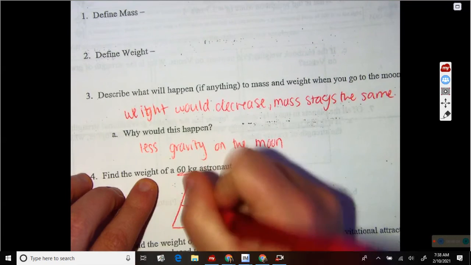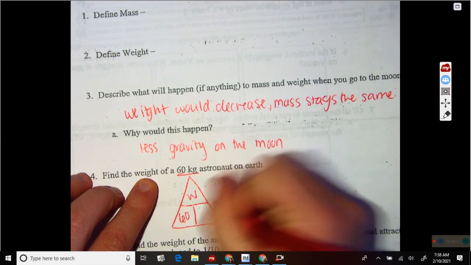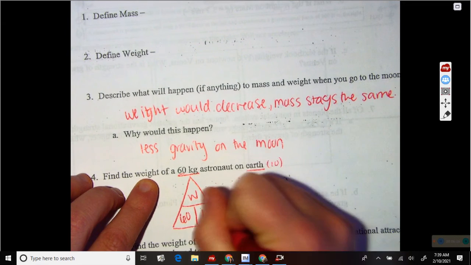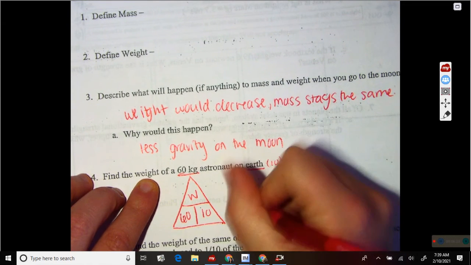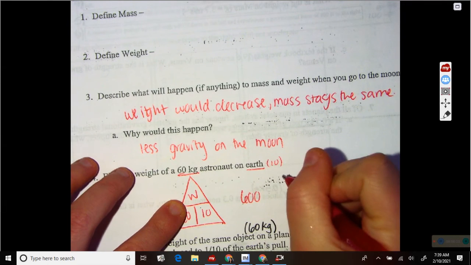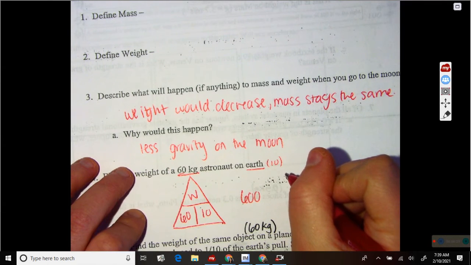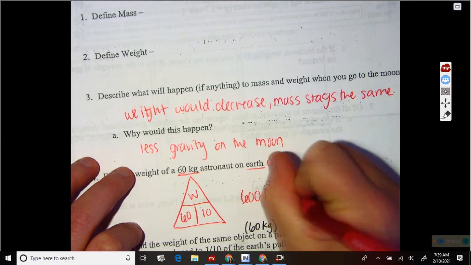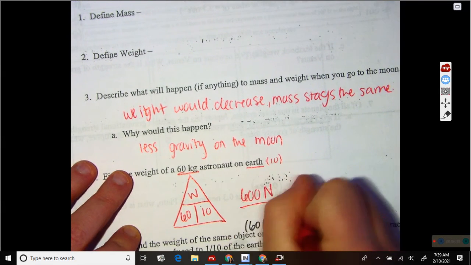We know that goes in the bottom left, 60. And then gravity, we just said on Earth would be 10. And we know that 60 times 10 is 600. And our weight is going to be in newtons because it includes the force of gravity, okay?